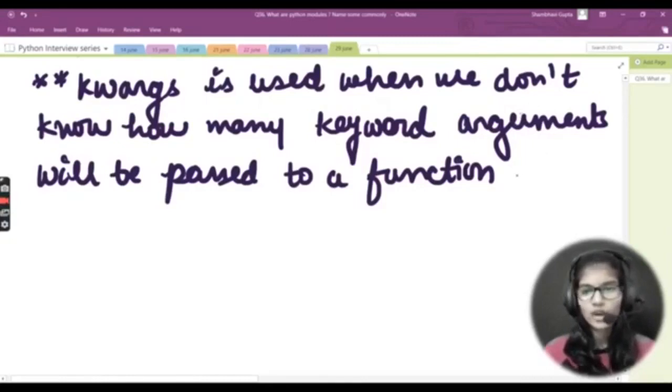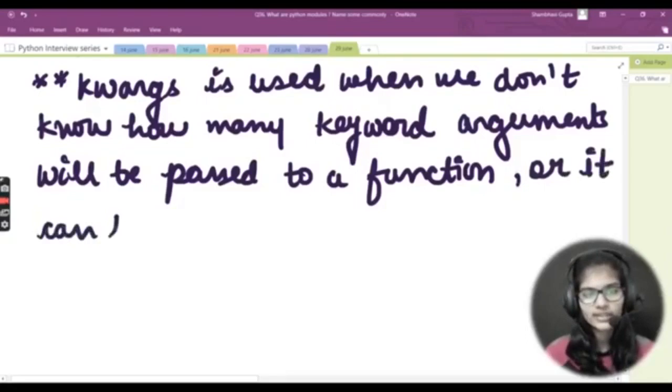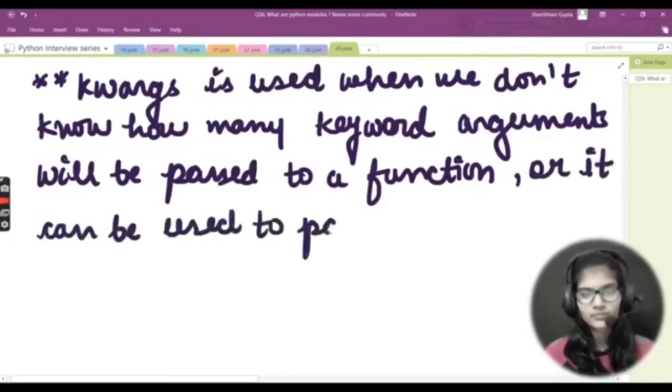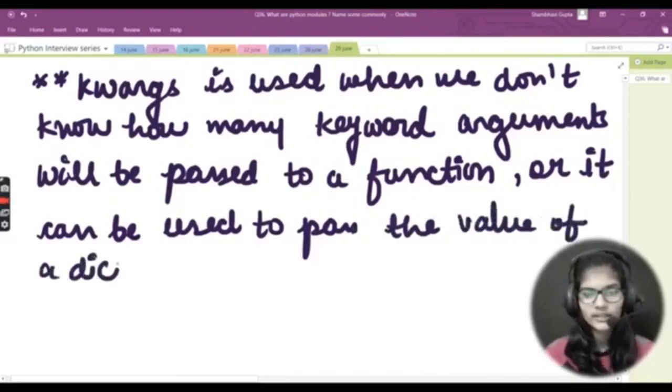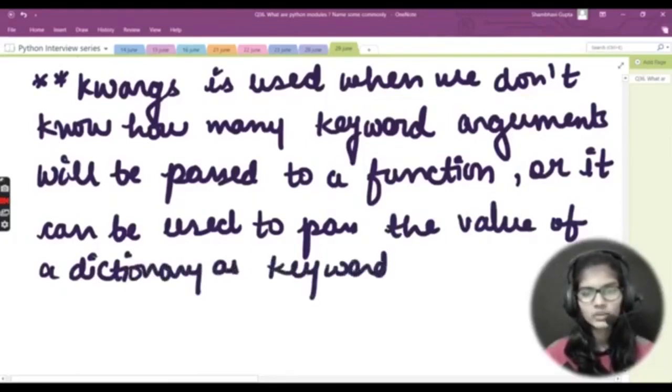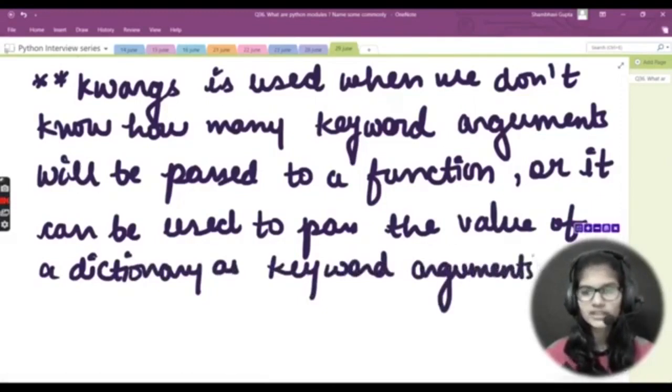Okay, now it can be used to pass the value of a dictionary as keyword arguments, right? So this is a case where this asterisk args and asterisk kwargs are used.